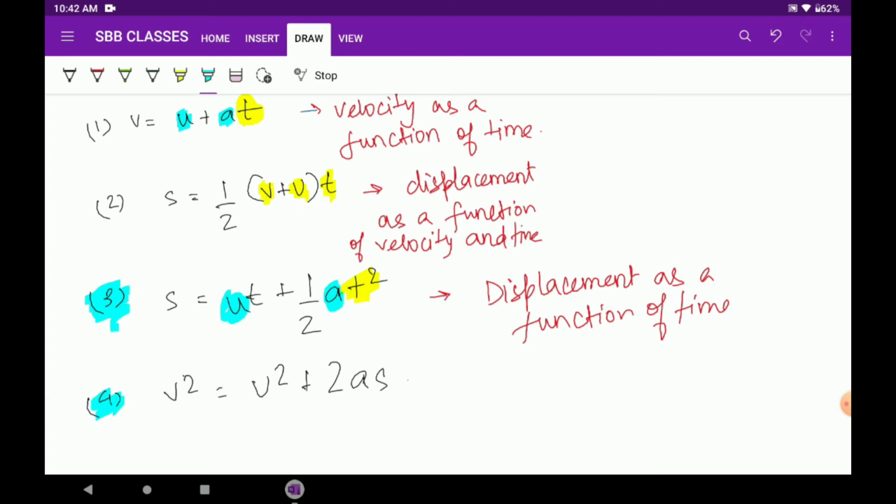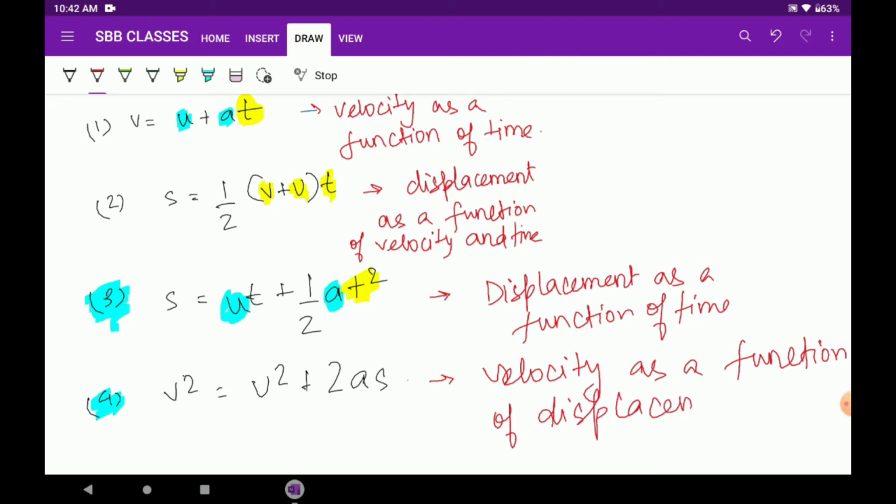You will be using it a lot because time is not here. In all the other equations, they were dependent on time. This is not dependent on time. So this is velocity as a function of what? What is the only value which will change here? Displacement, right? Here acceleration is constant, just like the others. Initial velocity is also constant. The only thing which changes is displacement.